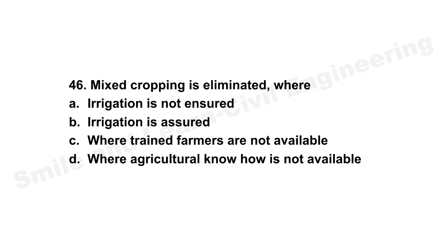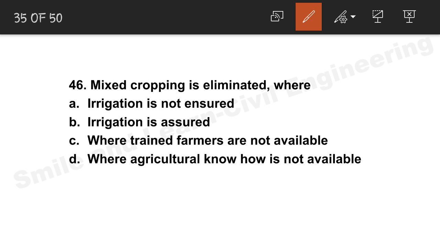Question number 46. Mixed cropping is eliminated where? So mixed cropping is required where there is scarcity of water. Mixed cropping is not required where water is available in plenty. So therefore option B will be the correct answer. Irrigation is assured, meaning water is available. But mixed cropping is required where water is not available. So it is eliminated where water is properly available.